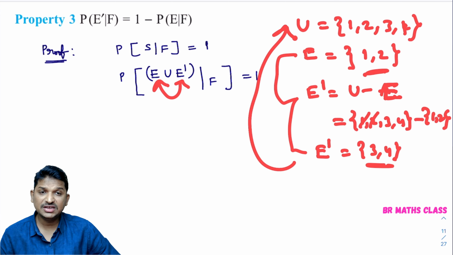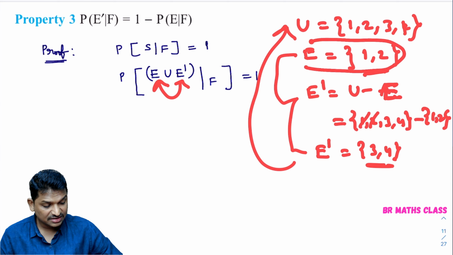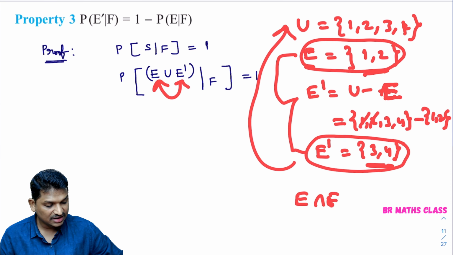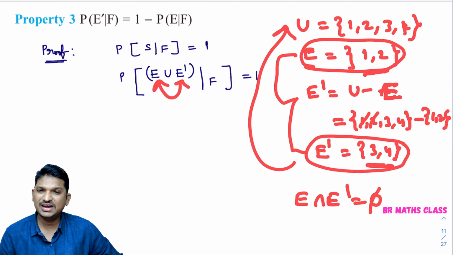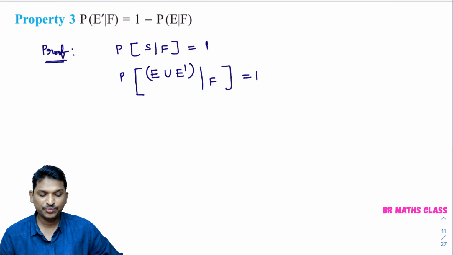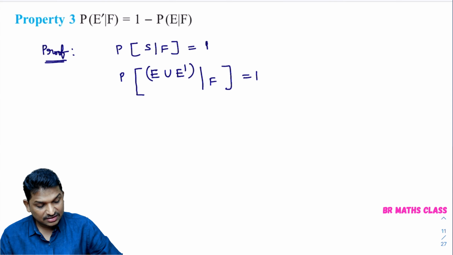Please observe E intersection E dash. This is E, this is E dash. E intersection E dash is what? E intersection E dash is the null set. These are direct results, no need for this much explanation. Okay, right. So these two sets are disjoint.